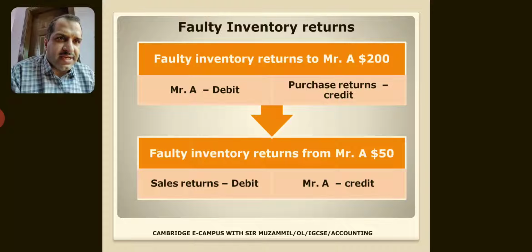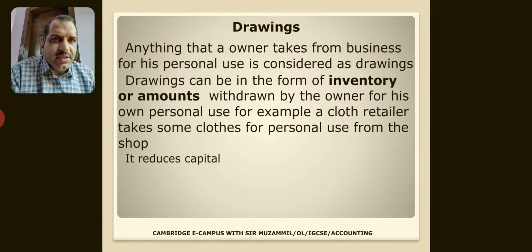If we come to faulty inventory returns, inventory fault could happen on both sides, either from the supplier side or from the customer side. So if inventory is returned to supplier Mr. A, what would be debit, what would be credit? In this case again you will not use the word inventory, you say purchase returns would be credit and Mr. A would be debit. And if faulty inventory returns from Mr. A, now you are getting faulty returns from your customer, so in this case sales returns would be debit and Mr. A would be credit.